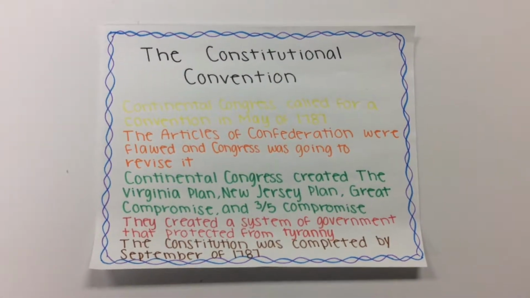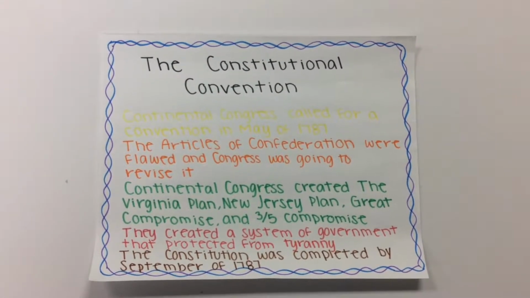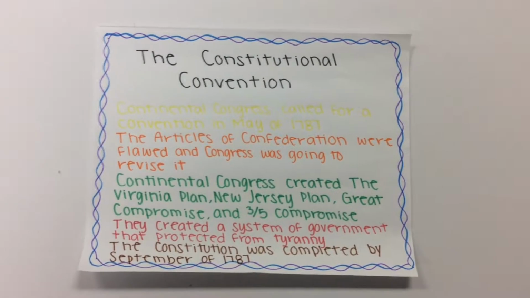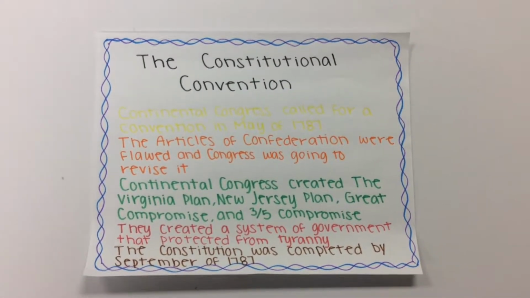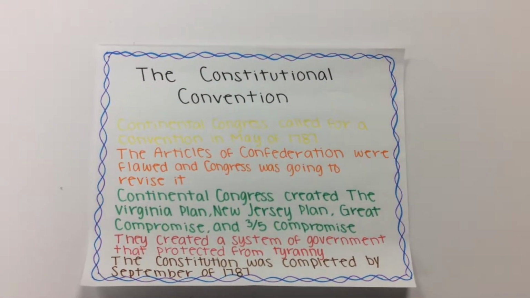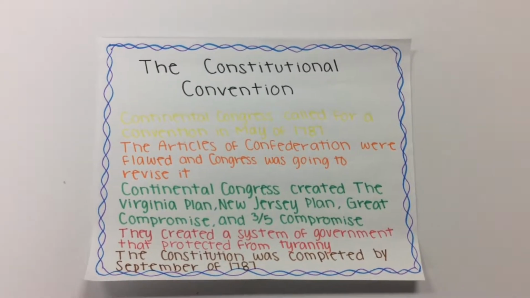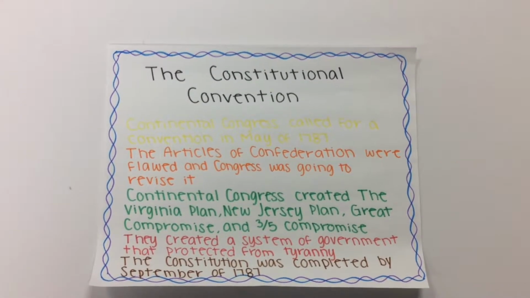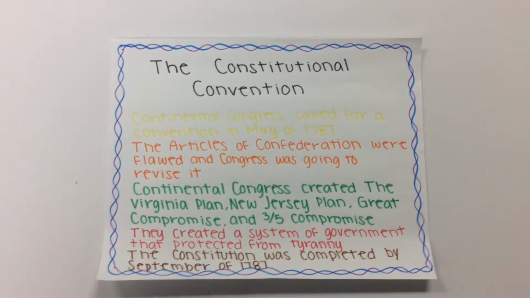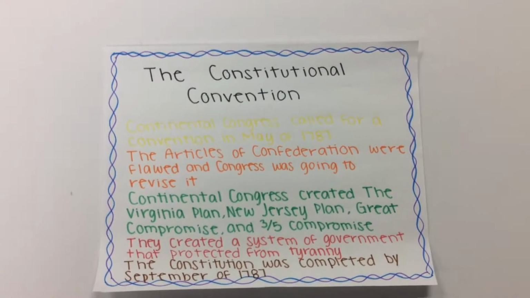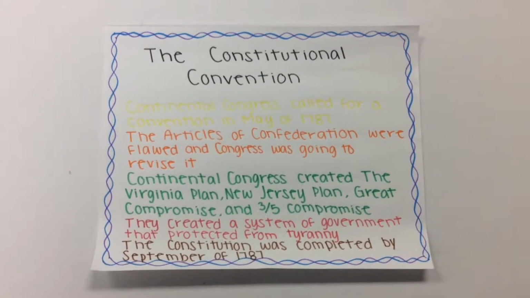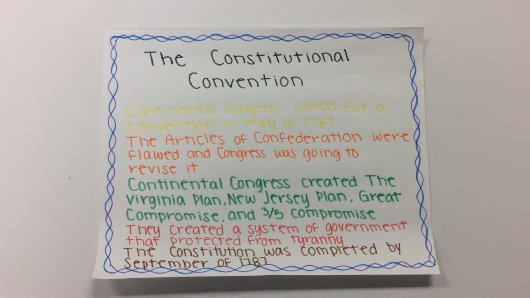Before the Constitution, Continental Congress was relying on the Articles of Confederation, but that failed. The Articles of Confederation failed for them because it made the central government weak. So, during May of 1787, Continental Congress called for a convention, the Constitutional Convention. They originally wanted to revise the Articles of Confederation, but instead made a whole new plan, which is known as